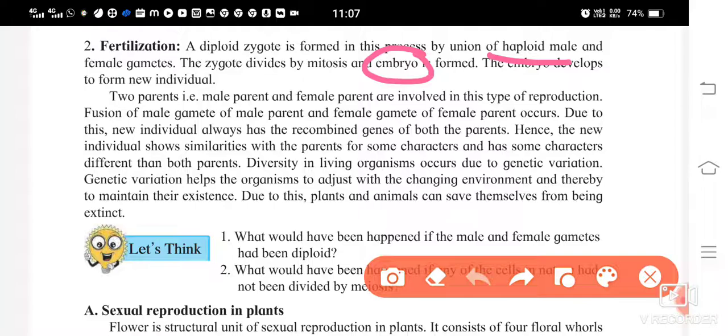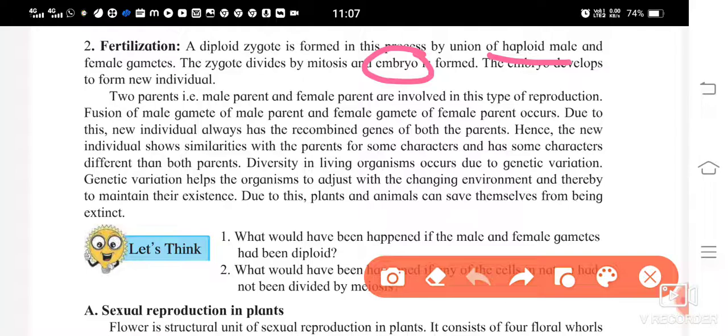Therefore the new individual which has been formed by the union of the male gamete and the female gamete is going to have the combined genes of both the male parent as well as the female parent. Hence, the new individual shows similarities with the parents for some characters and has some characters different from both parents.